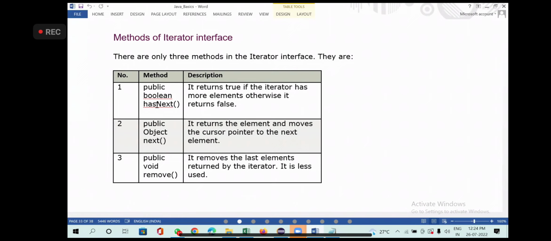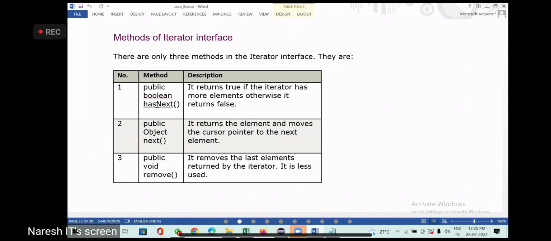Say I have 5 elements in my collection. What is the method to add an element to the collection? Add. I added 5 elements to the collection. Using the iterator's hasNext method in a loop, hasNext will return true or false. When you are at the first element, hasNext checks whether a next element is available.